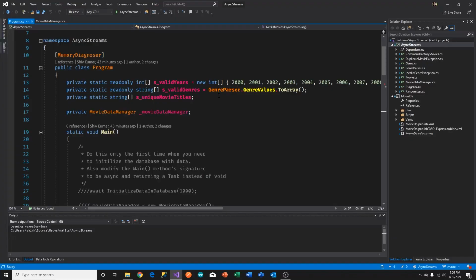This project is quite a bit more modified from the previous one. I'm going to have this project available on GitHub. This is the C# 8 Async Streams project. I'll put a link to it on my GitHub in the show notes below. It has two methods, the async without the streaming, and then the async with the streaming. There's a lot of code you'll see in the project here, a ton of classes.